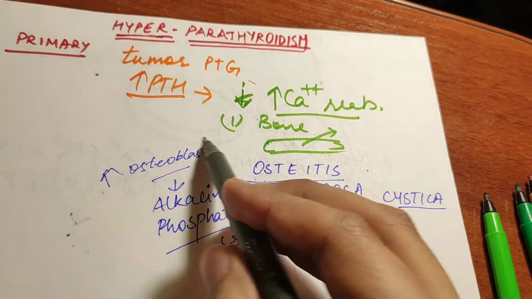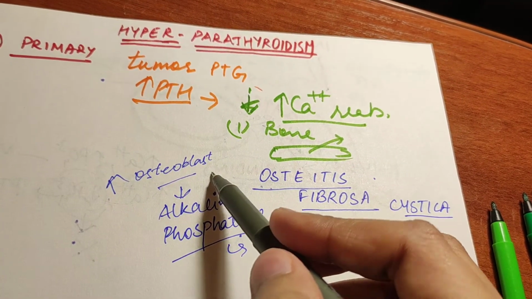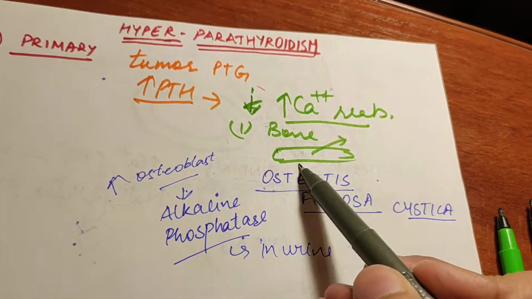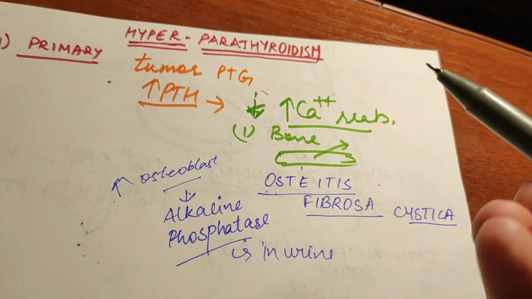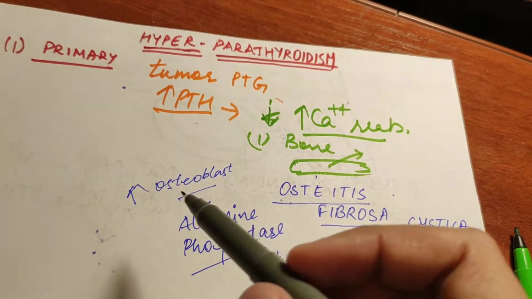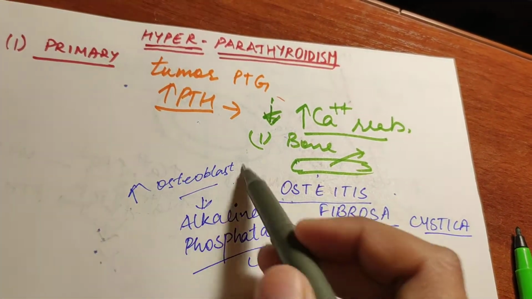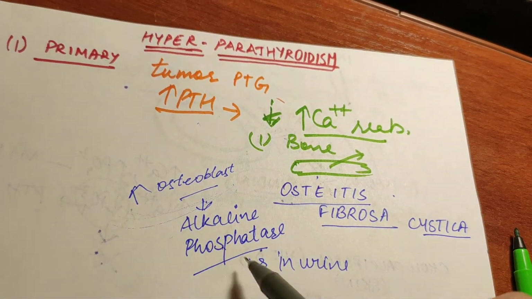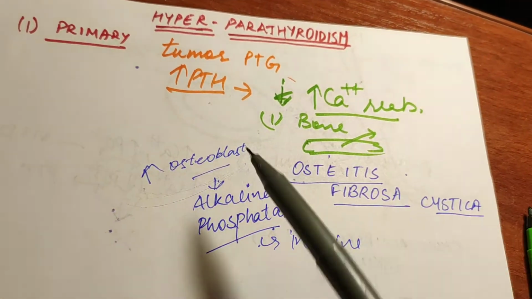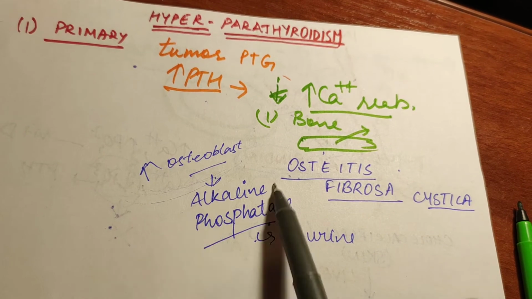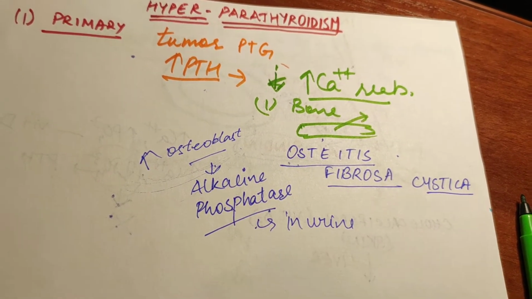Because osteoblastic activity will be more. Even if it is more, the bone will not be made, it will be destroyed, because the osteoclastic activity is more due to the parathyroid hormone. It is an attempt of the bone to increase the osteoblastic activity so that the bone can be normal, but it doesn't happen. But in this case also alkaline phosphatase is present.